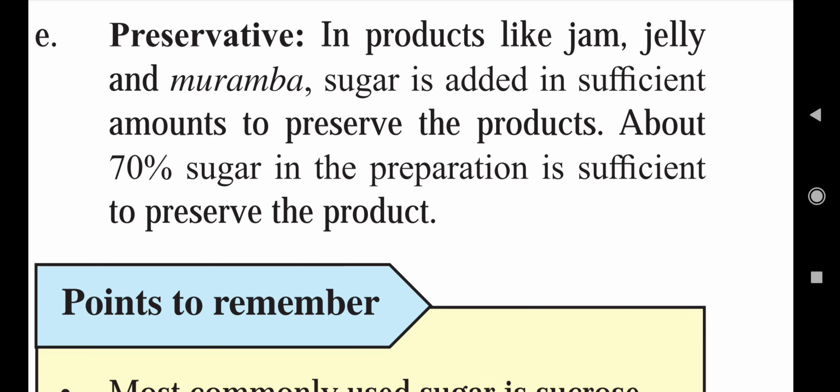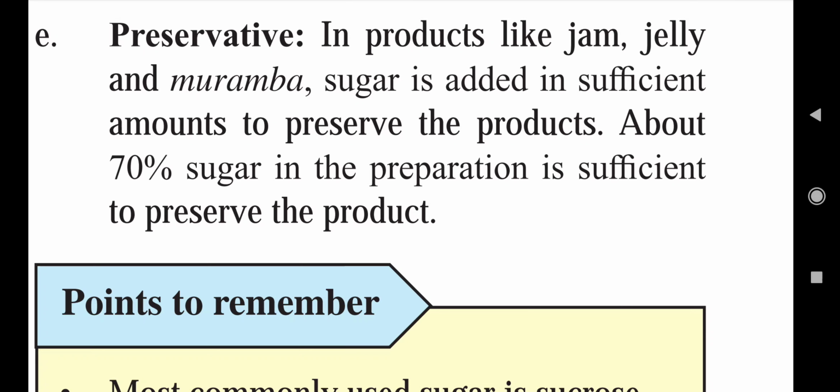In products like jam, jelly and muramba, sugar is added in sufficient amounts to preserve the products. About 70% sugar in the preparation is sufficient to preserve the product. So this is the use of sugar in cookery as a preservative.